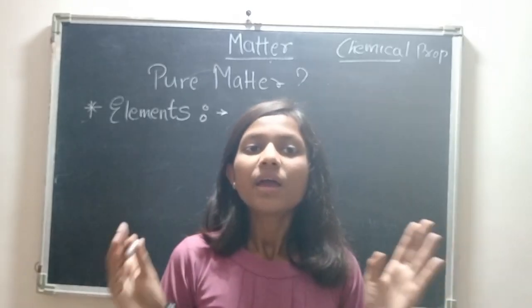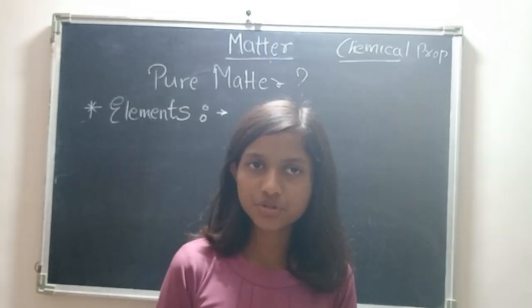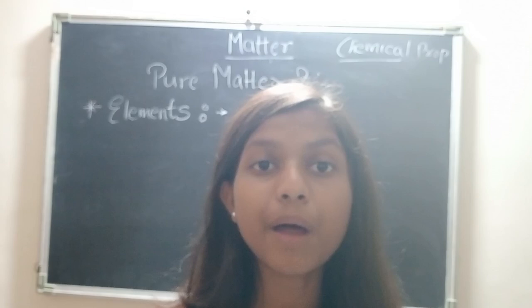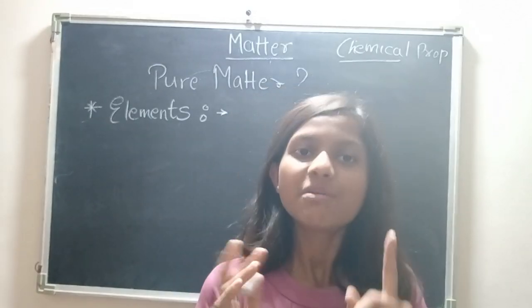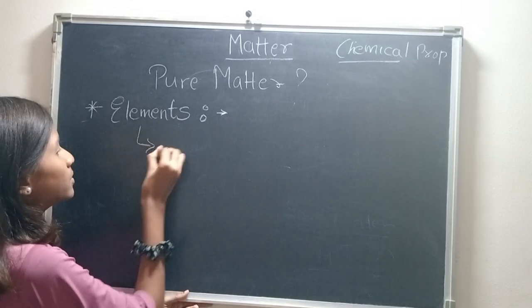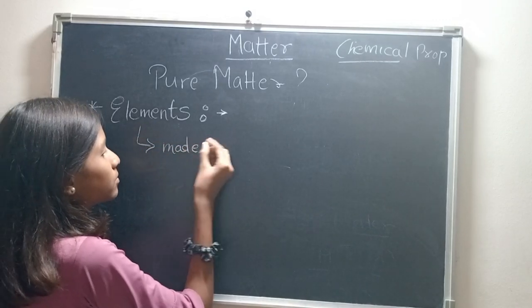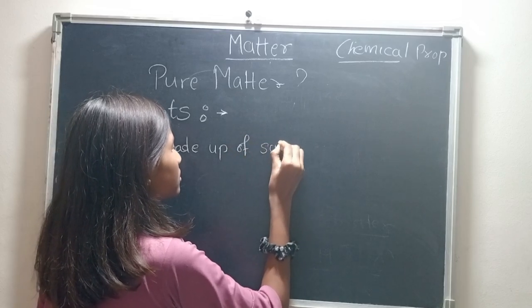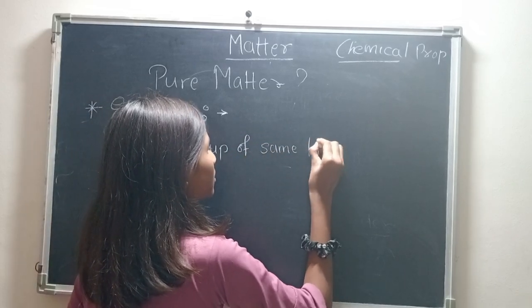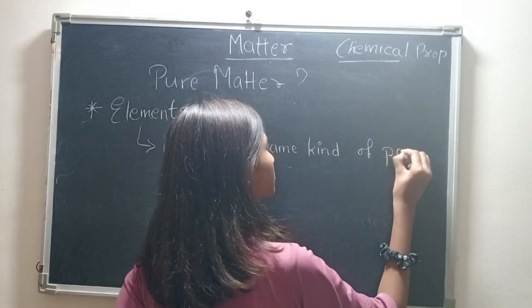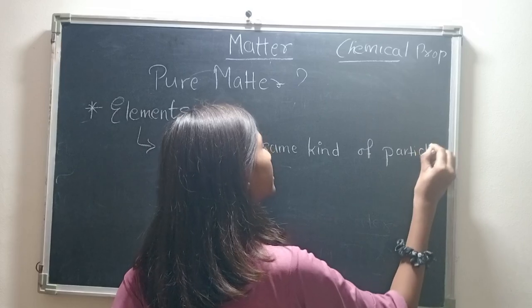Elements. Elements means anything or any substance which is made up of one particle only. Not one particle, I mean made up of the same kind of particle.